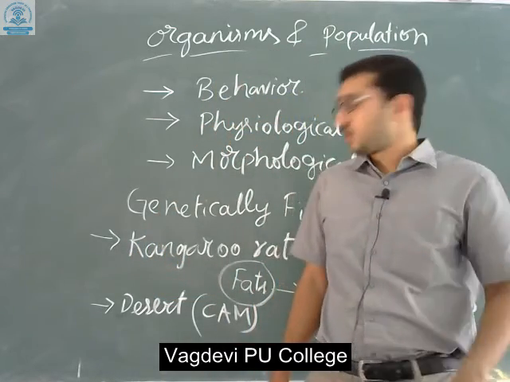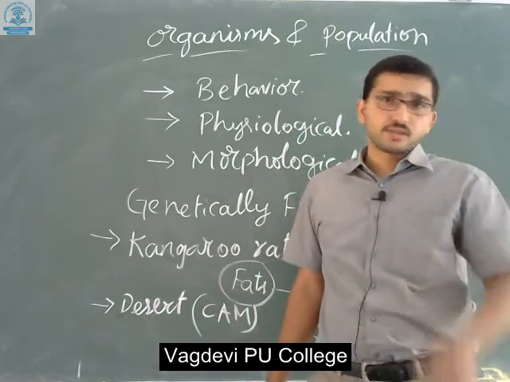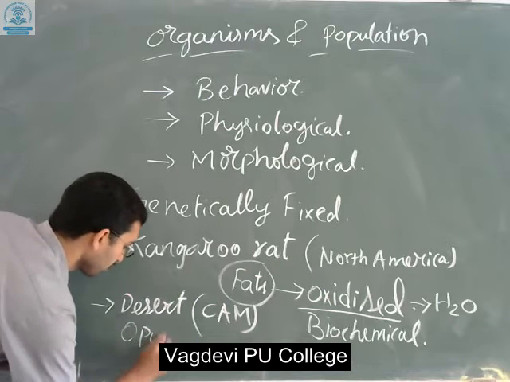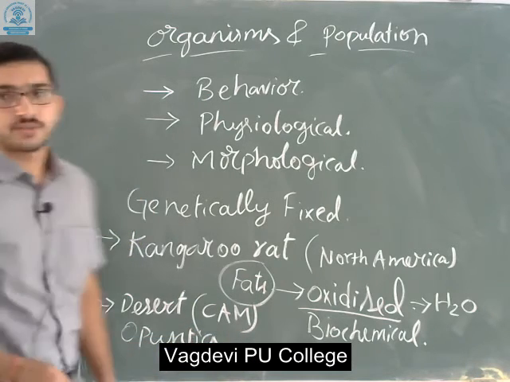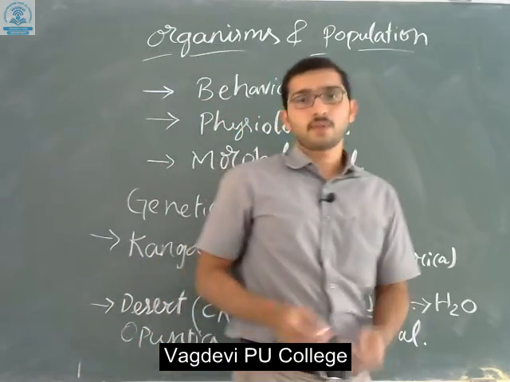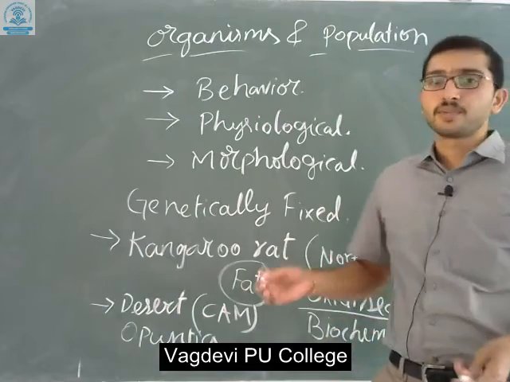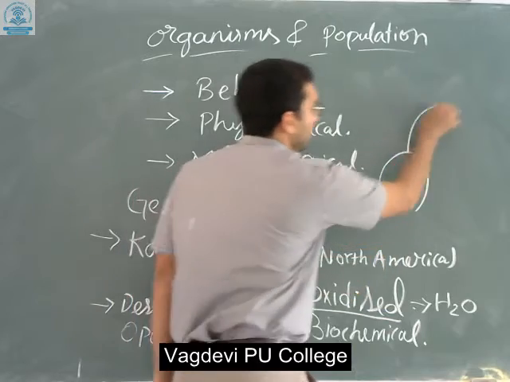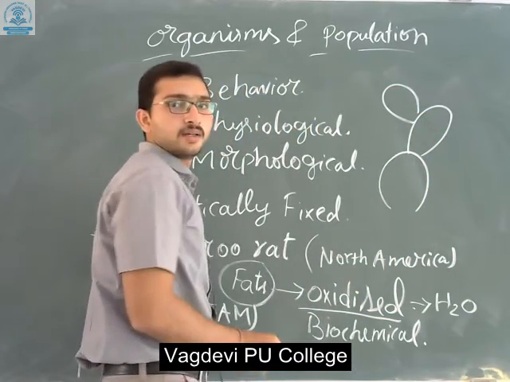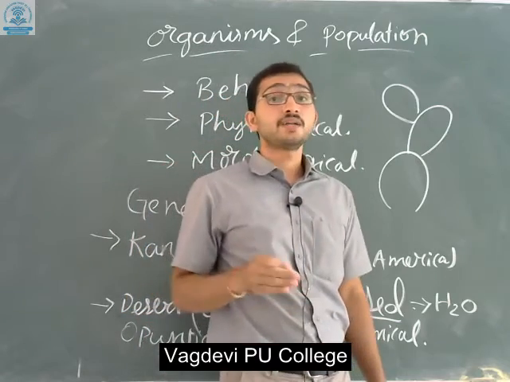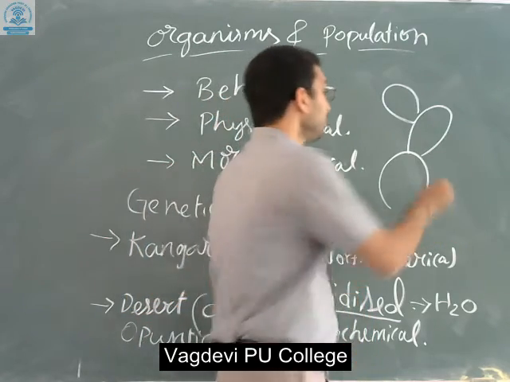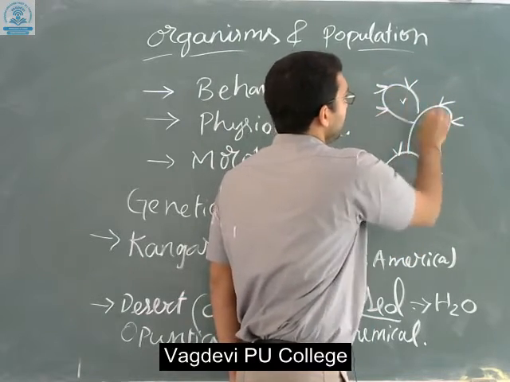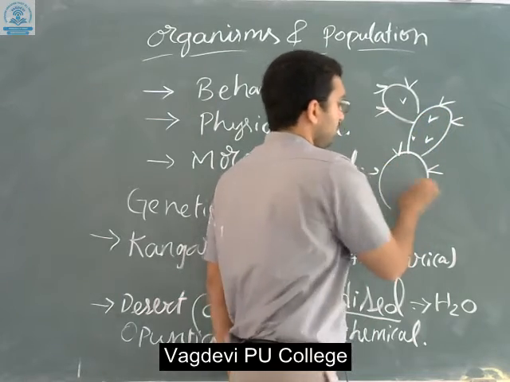And one more thing you can observe, a best example is Opuntia. Opuntia is a desert plant. If you see an Opuntia plant, you can't find leaves in this plant. Why? Because the leaves are completely modified into spines. The Opuntia plant has the stem. In primitive forms there might have been leaves, but those leaves are modified into spines. This is the adaptation which we can see in desert plants. I hope you are understanding.